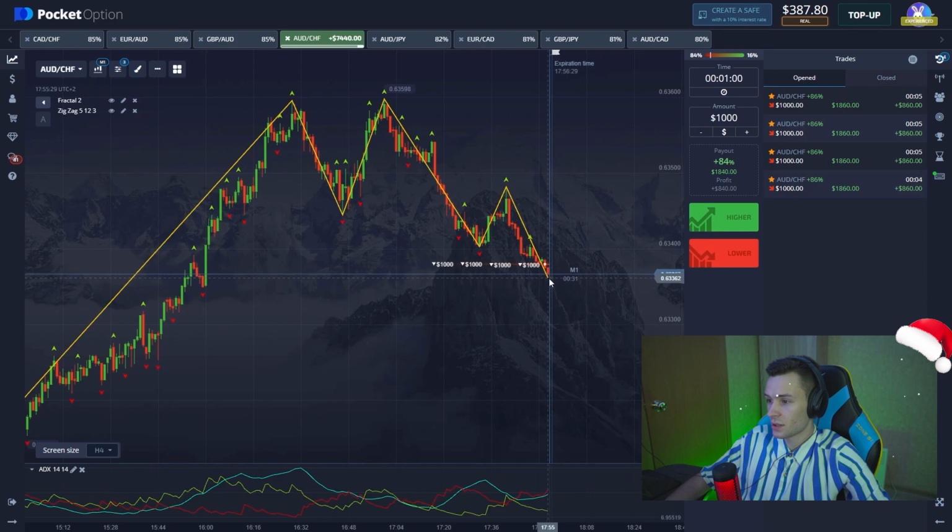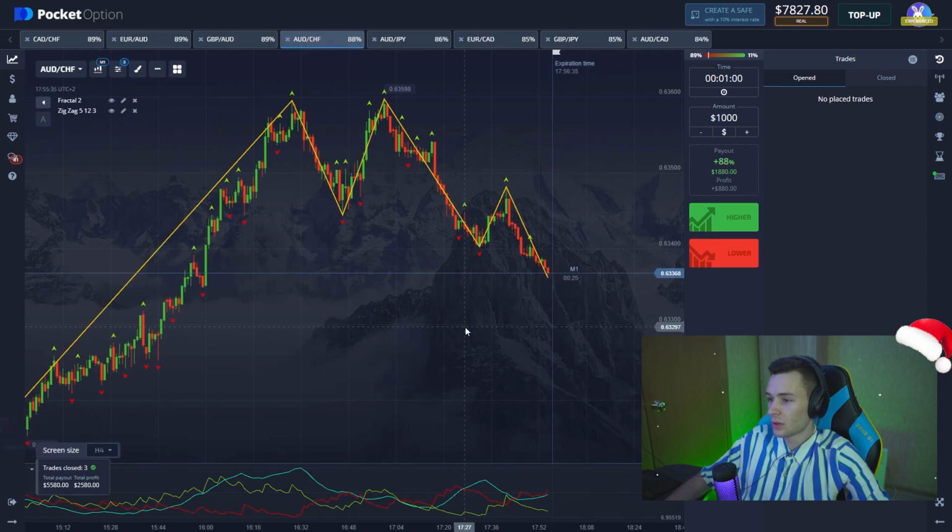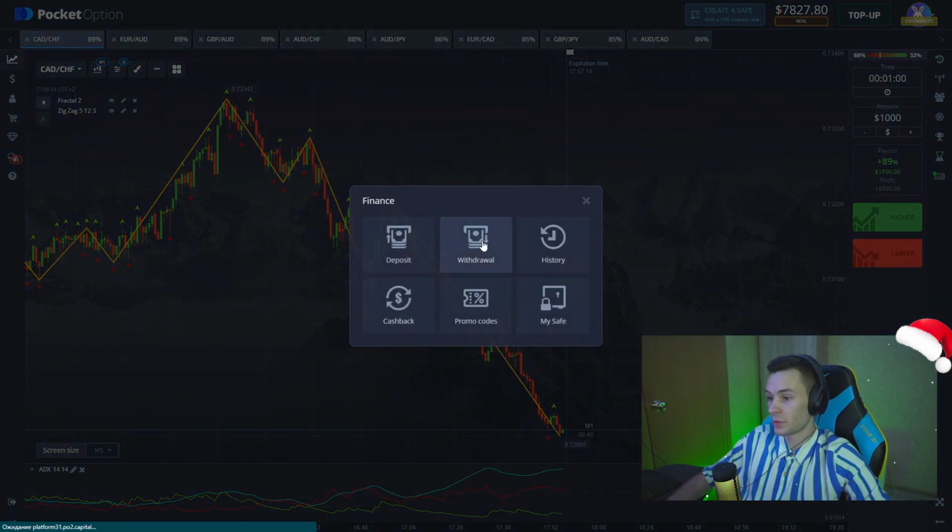Yes, as you can see, the breakdown is happening. A new local low seems to be forming, and all positions are in profits, guys. 20 minutes and we have plus $7,800 on my balance, and of course I'm happy with this outcome. Oh my gosh, it's good money, and you just have to know where to stop. Believe me, in my experience, guys.